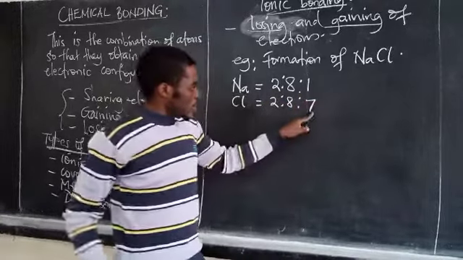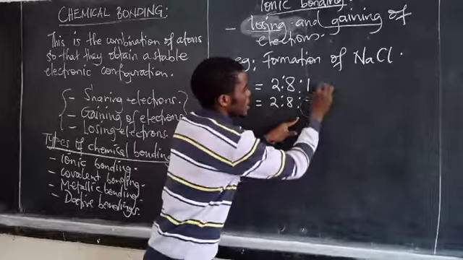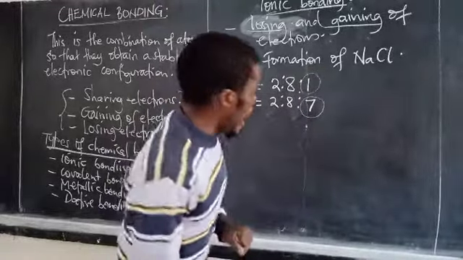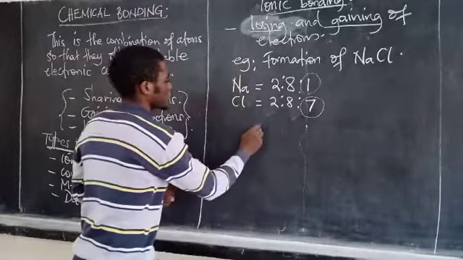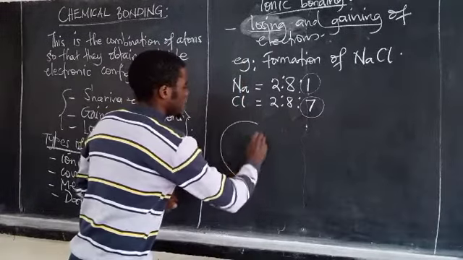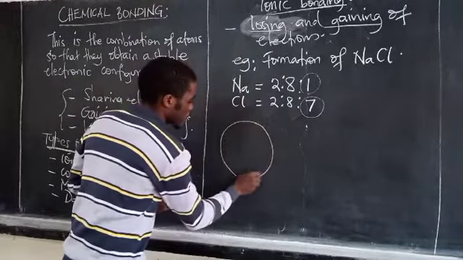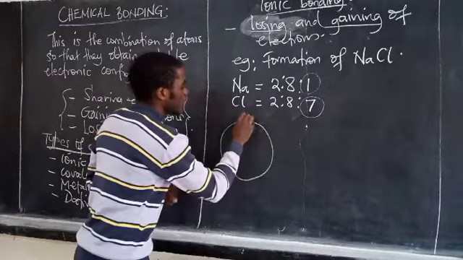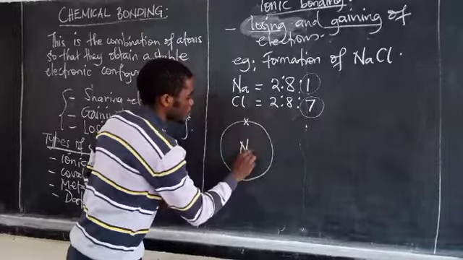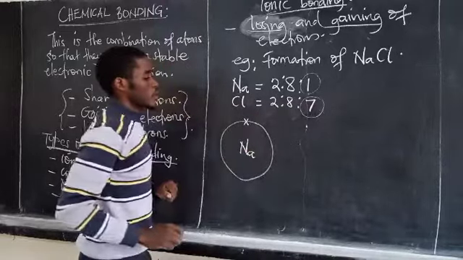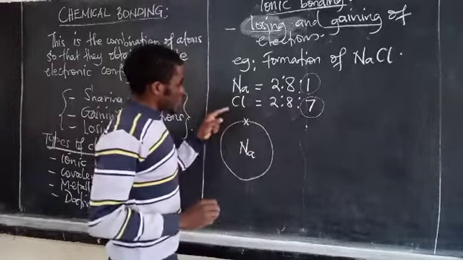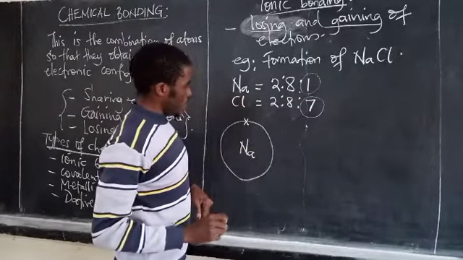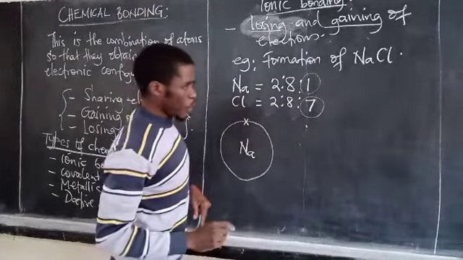These are the ones that are making these two atoms involve themselves in bonding. And how is it done? As we have said, the outermost energy levels are the only ones involved. Meaning that we don't need to know about the innermost energy levels because they are not involved in the bonding.